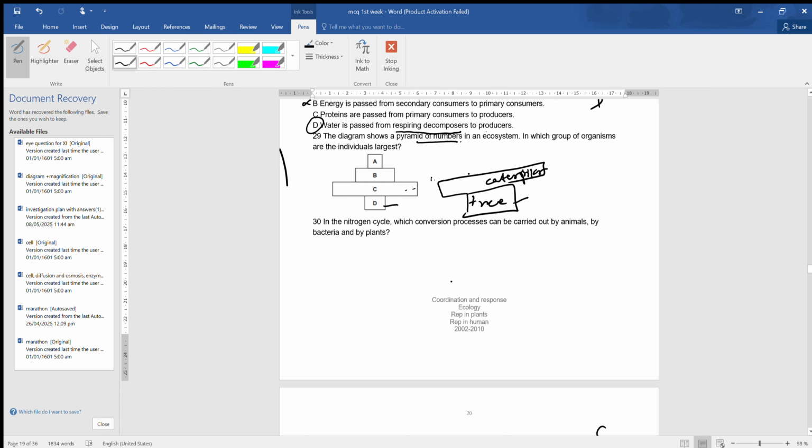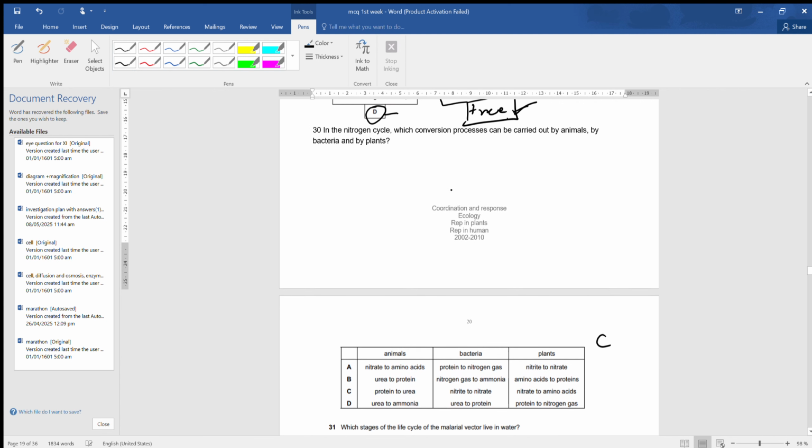And then on the caterpillar, small birds can feed. Are the birds larger than the tree? And on the bird, the big bird can feed. So always the tree is larger. Therefore, in which group of organisms are the individuals largest? So D is the correct answer.